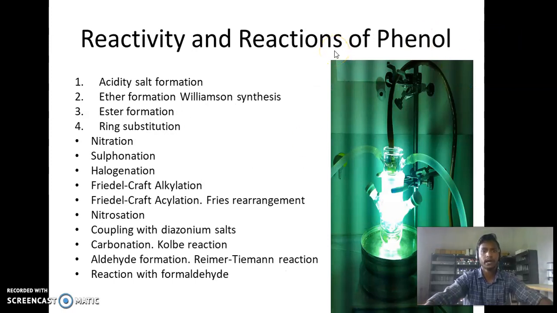Next point, reactivity and reactions of phenol. These are all the reactions of phenol.